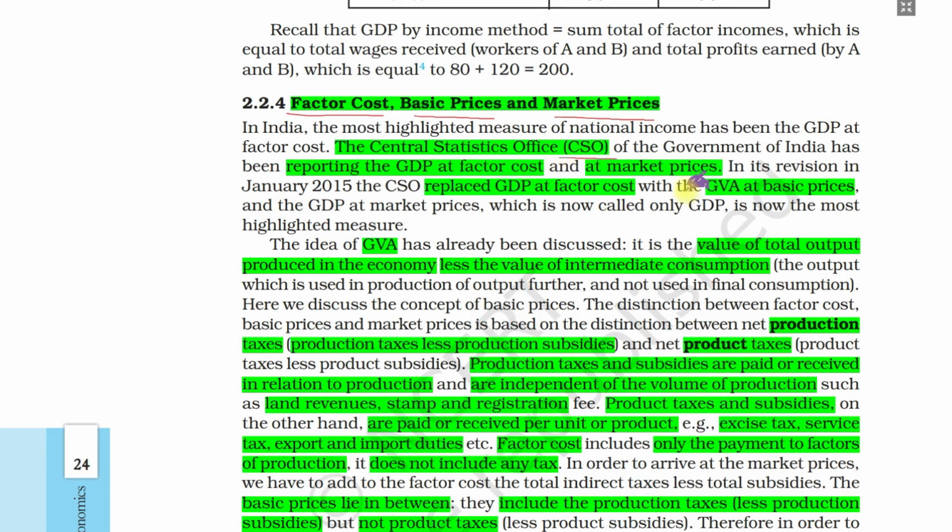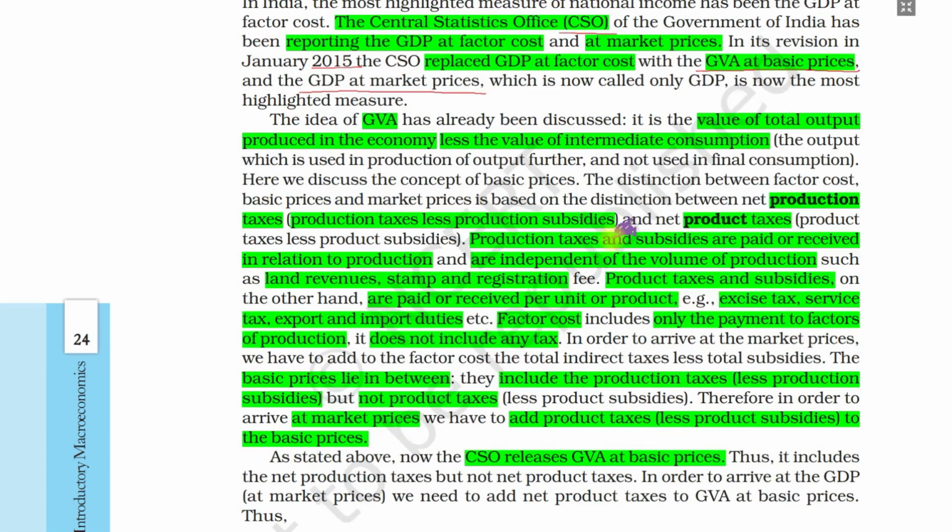in the economy in 2015 we have changed the measurement, and now we are measuring GVA, gross value added at basic prices, and GDP at market prices. This is the official data from the economy of our country. What we measure as gross value added, we have already seen, is the value of total output produced in the economy less value of intermediate consumption.